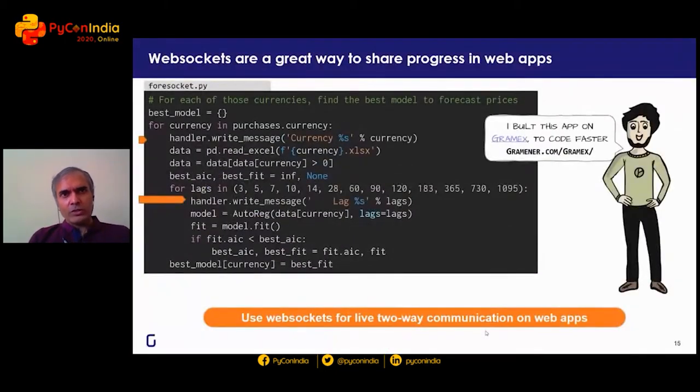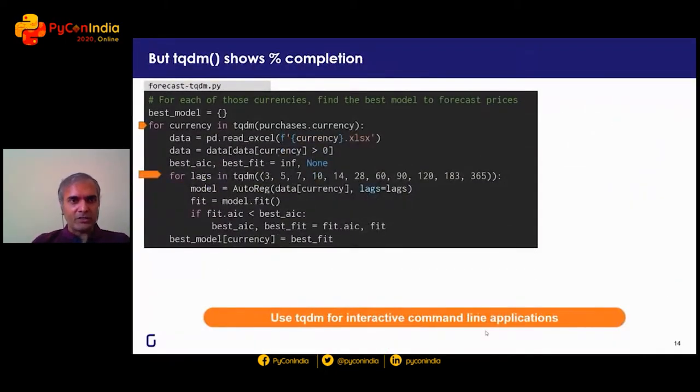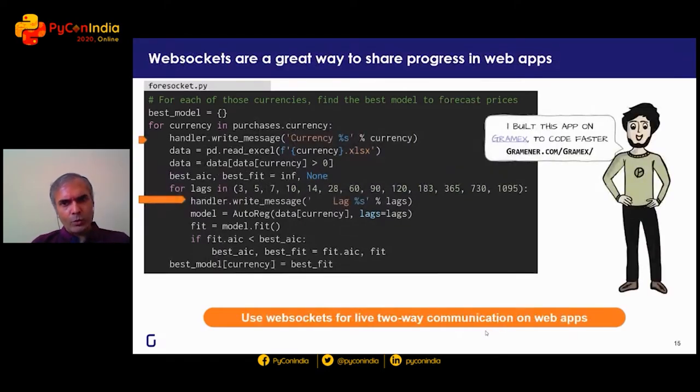Now, all of this works fine when we are dealing with console applications. What if I want to create a web application in which I want to keep computing things and show progress? WebSockets are a great way to do that. WebSockets allow bidirectional communication from the server to the client and from the client to the server. So the server can, as it computes any result, push something or write a message to the client and tell the browser, this is what I've done.